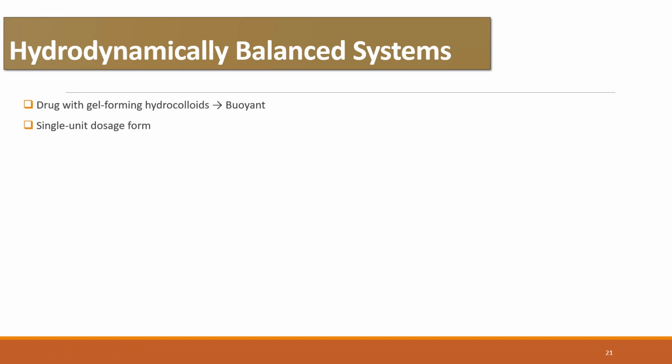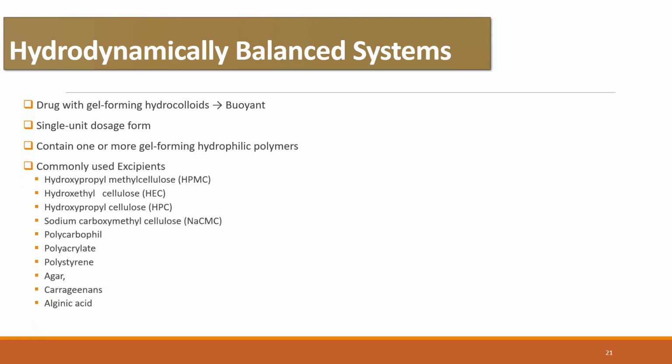These are single unit dosage forms containing one or more gel forming hydrophilic polymers, and commonly used excipients that are used to develop these non-effervescent floating systems include HPMC, hydroxyethyl cellulose HEC, hydroxypropyl cellulose HPC, sodium carboxymethyl cellulose NaCMC, polycarbophil, polyacrylate, and polystyrene, agar, carrageenans, and alginic acid.